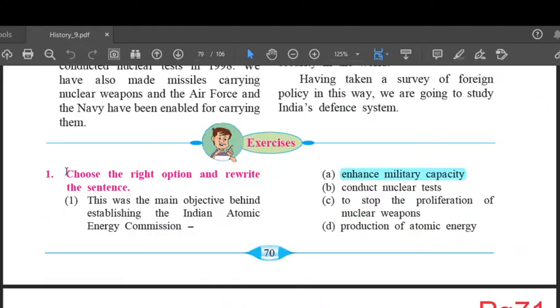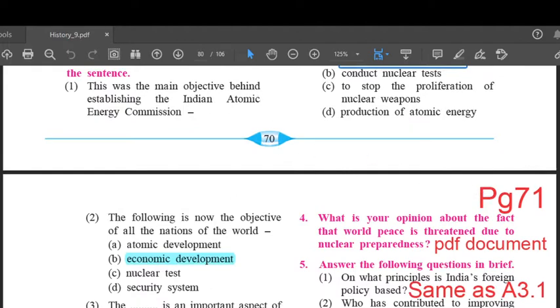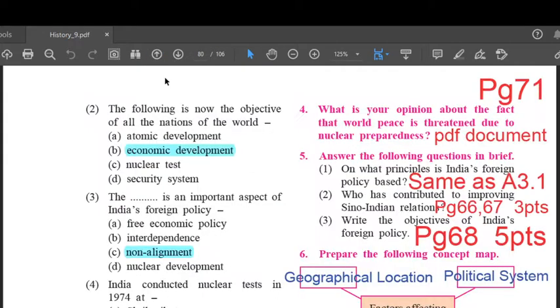Question number 1. Choose the right option and rewrite the sentence. The first one. This was the main objective behind establishing the Indian Atomic Energy Commission. The answer to this blank is to enhance military capacity. Next page, turn your textbooks to page number 71. Question number 2. The following is now the objective of all the nations of the world. The answer to this is economic development.